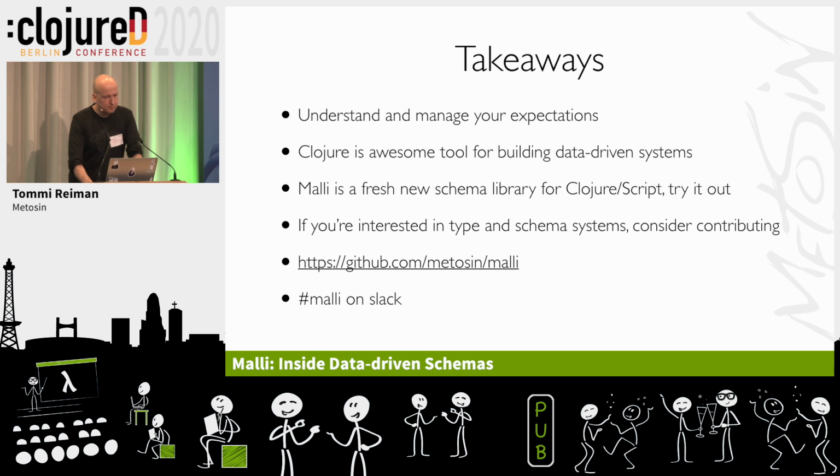But takeaways. When we are working with open source, we should understand and manage our expectations. That's important. And Clojure, I still believe that this data-driven system is the killer app. Clojure is really good at them, and we should have more of these tools. Malli is almost out. It's a fresh new schema library. If you like it, go try it out.